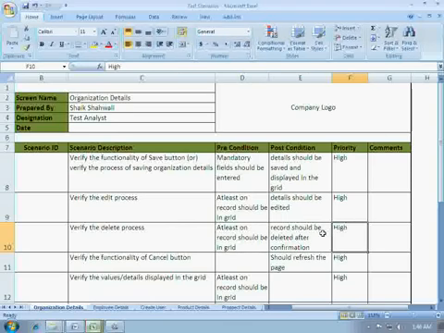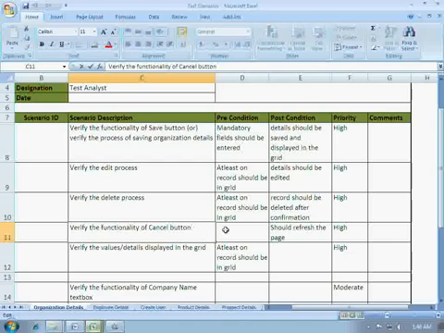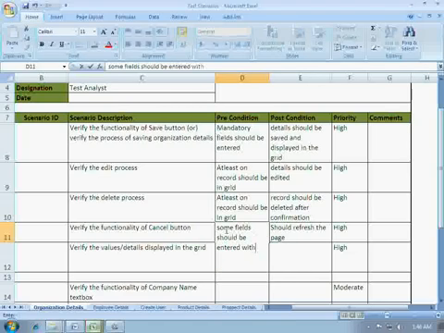Now the next one is functionality of cancel button, that is verify the functionality of cancel button. Precondition is, let's say some fields should be entered with data.